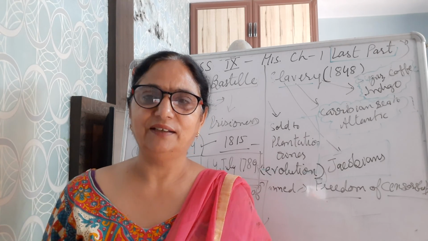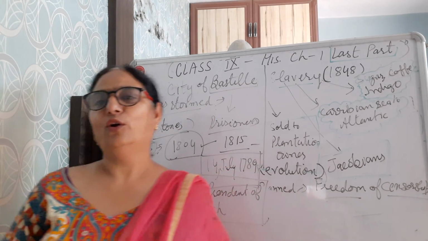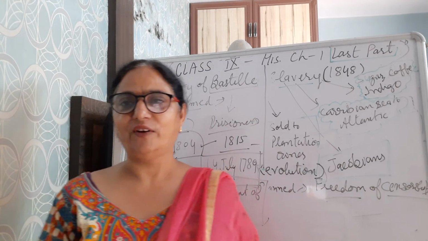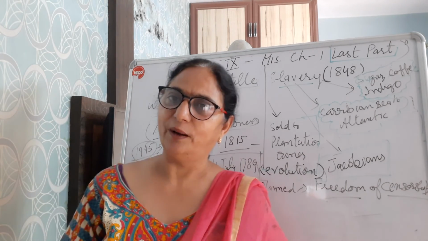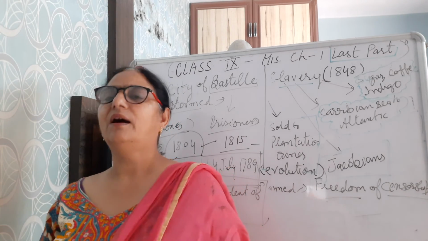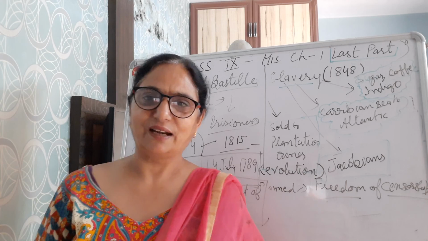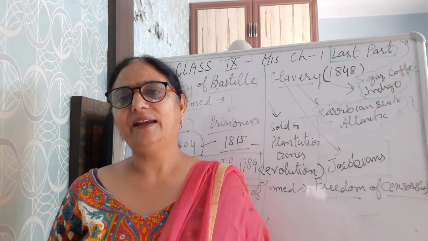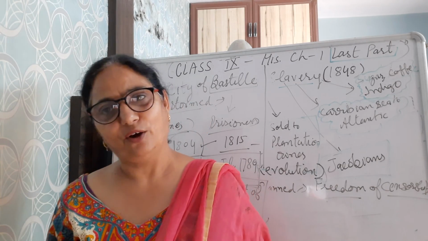We have studied causes, process, role of women, role of three estates, role of first estate, different personalities, how France became a constitutional monarchy, then how it became a republic, how it became a democratic republic, and how this revolution came to an end, everyday life situations and abolition of slavery.